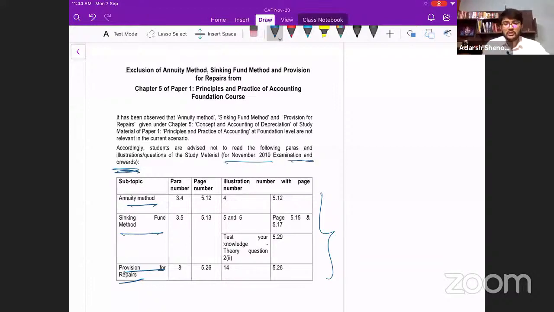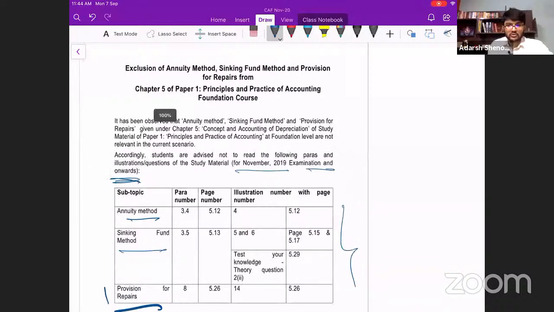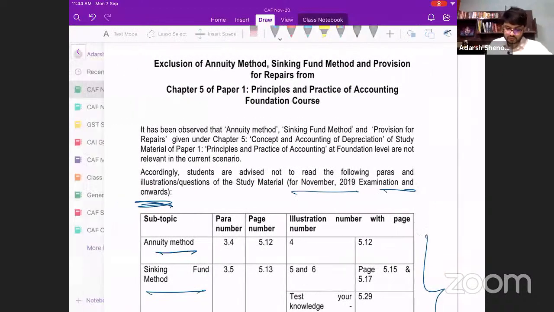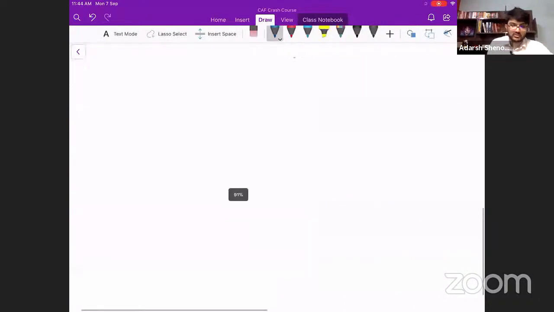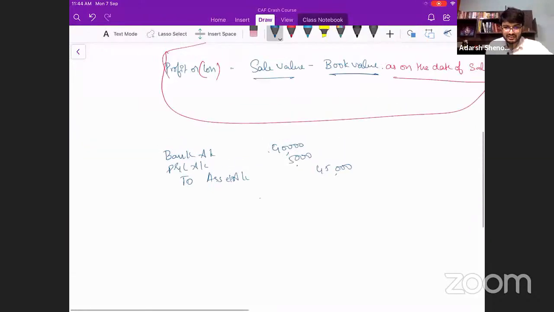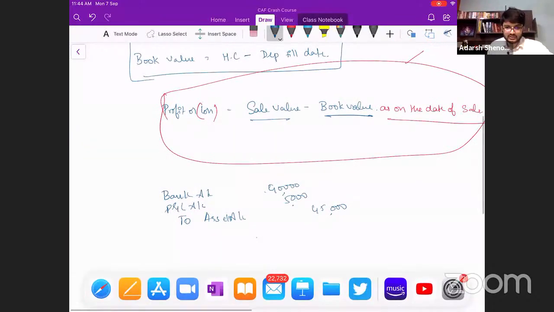That means for any future exams, it is not applicable. If you studied, it is there in the textbook, so obviously you will get confused. So just saying it's not there, but it is there in our textbook. Yes, provision for depreciation is there.